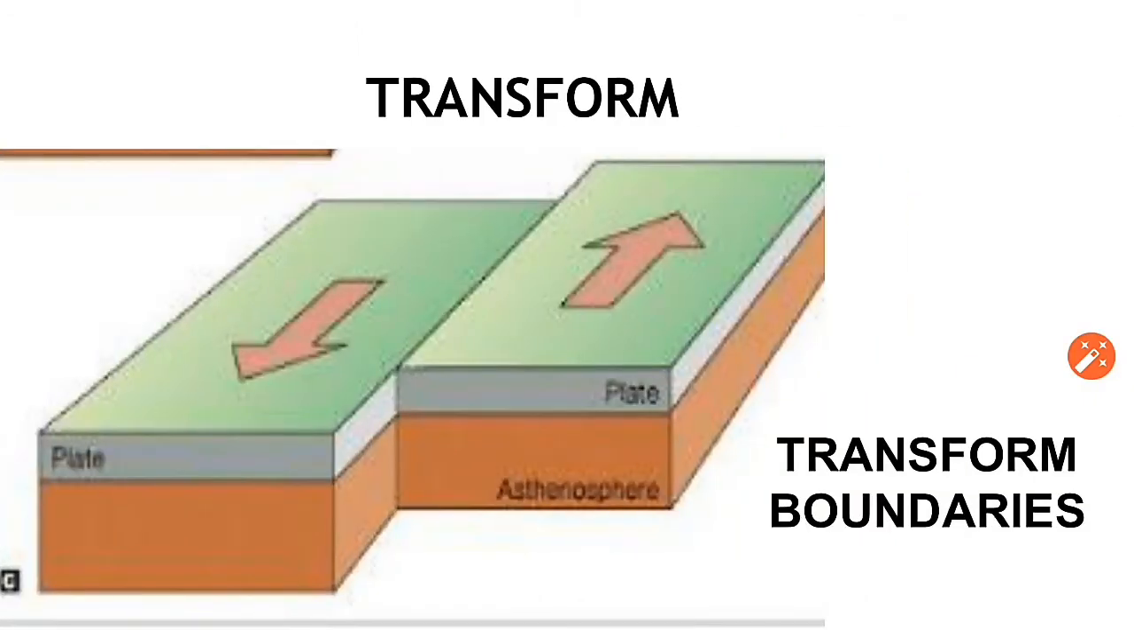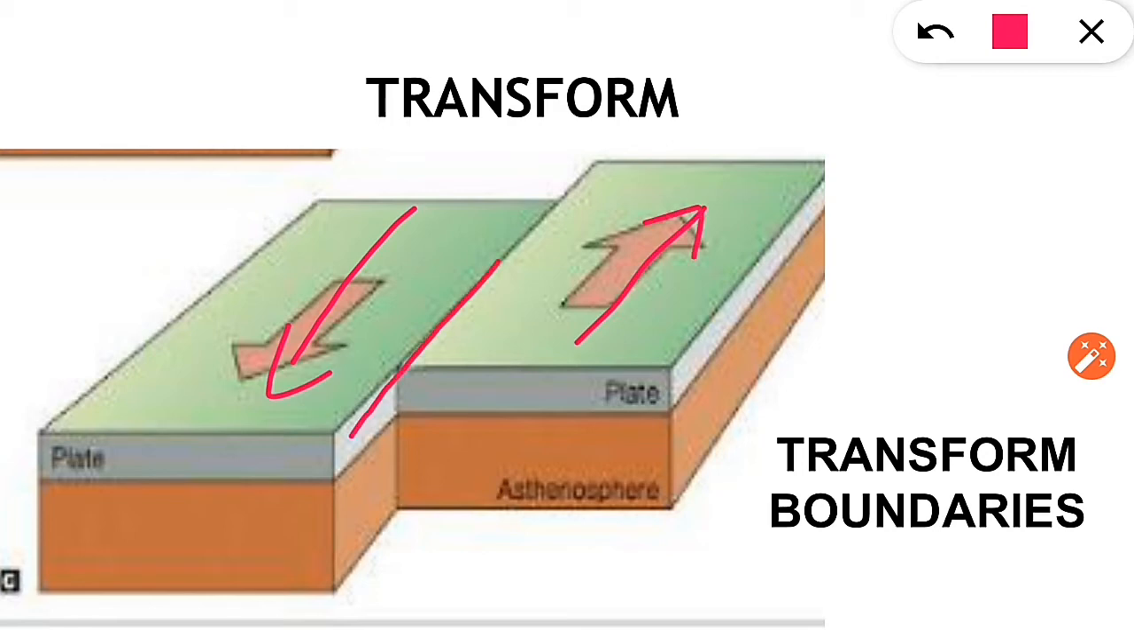The third boundary is the transform boundary. This happens when the two plates slide past each other. The point from where they slide past each other is called the transform.